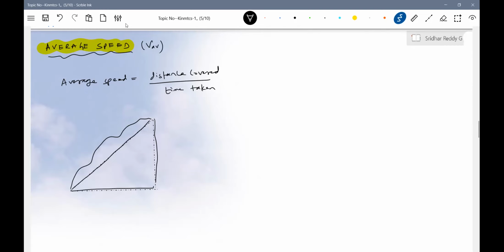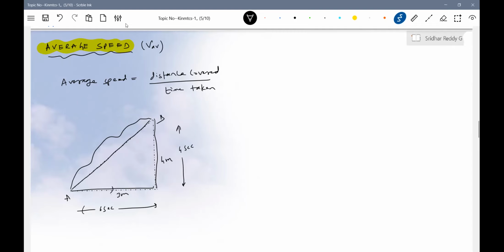Let A be the initial point and B be the final point. This length is 3 meters, this is 4 meters. I will take 6 seconds to cover this, then I will take 3 seconds for this. Well, let me take 4 seconds.